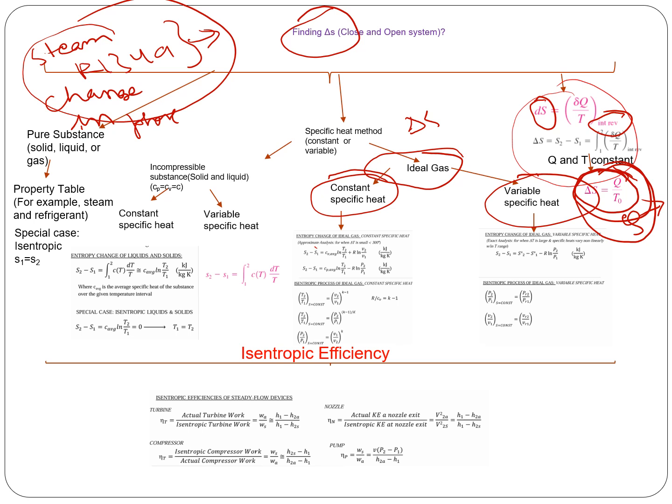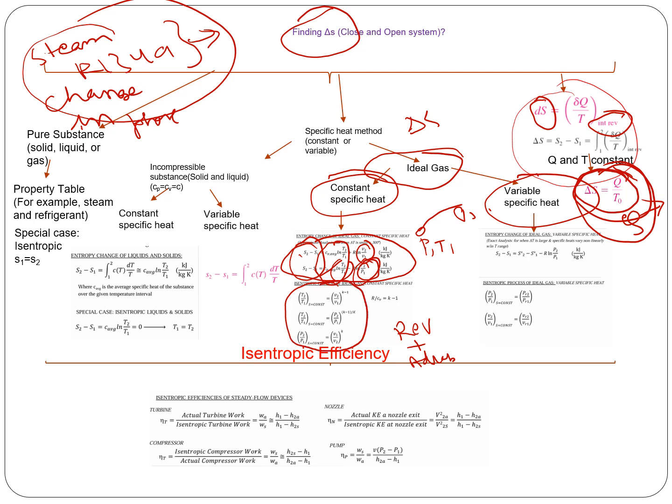So these are the formulas. I think we did the derivation. If at two points when the process takes place you are given P1, T1 and then P2, T2, use this formula. If the common variable is temperature, depending on whether the specific volume or pressure is given, you can use either of these formulas. And in each of these there is a special case which we call isentropic. A process is isentropic when it is reversible plus adiabatic. So if you set this equal to 0, then you can find the relationship between the two states.